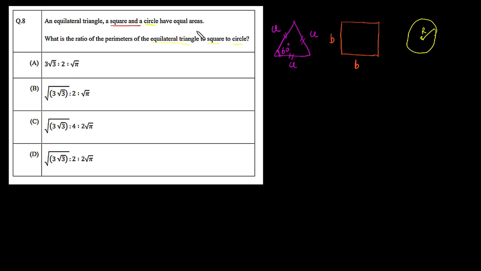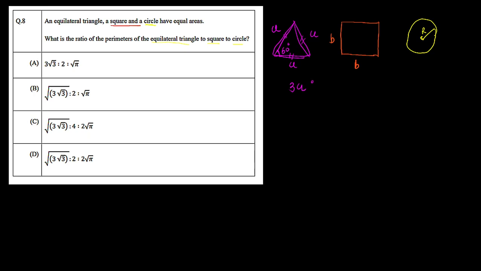So now here the question is that simply we have to find the ratio of the perimeters of these three figures in the same order, as the equilateral triangle to the square to the circle. So now here we can say the perimeter of this equilateral triangle is nothing but this distance a from this edge plus a and again plus a. So we can say the perimeter for this equilateral triangle is nothing but 3a.